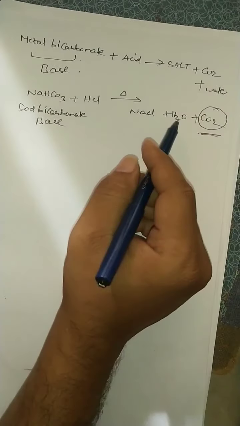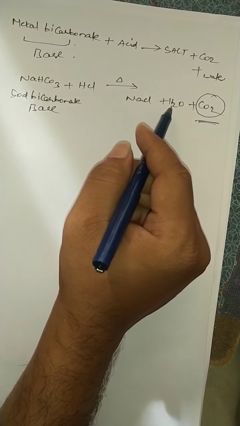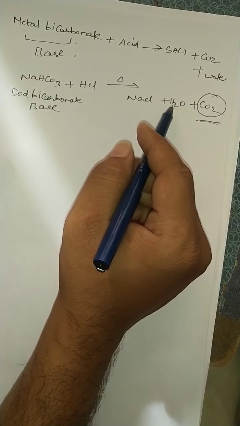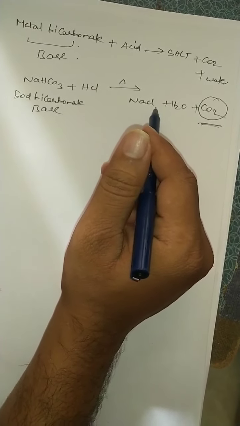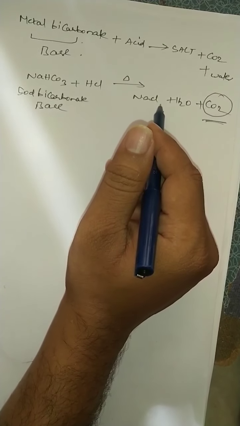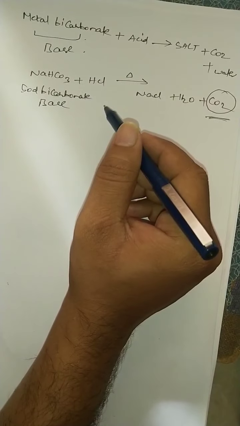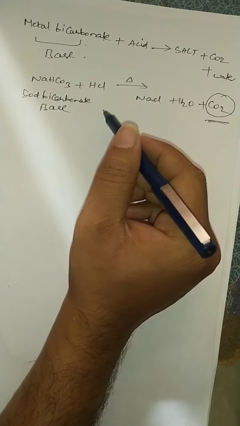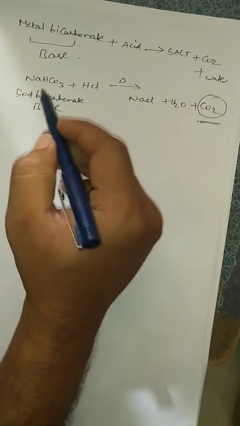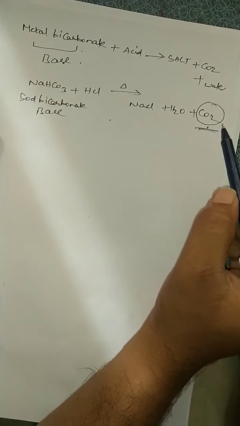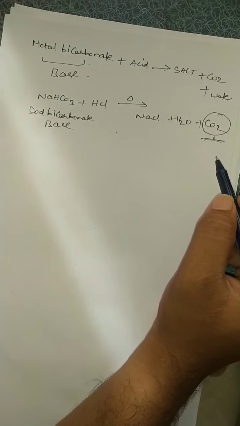So simply, students, what is a neutralization reaction? Acid reacts with base to form salt and water. All these are examples. Metal oxide reacts with acid to form salt and water. Metal hydroxide reacts with acid to form salt and water. Metal carbonate reacts with acid to liberate salt plus water plus carbon dioxide. Metal bicarbonate reacts with acid to liberate carbon dioxide. All these come under the category of neutralization reaction.